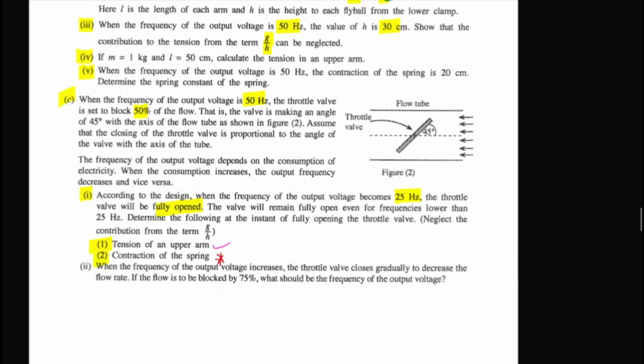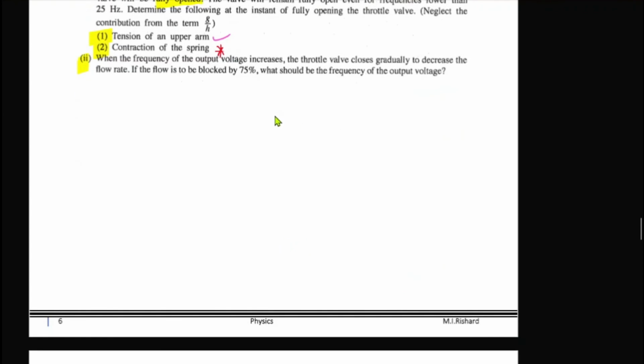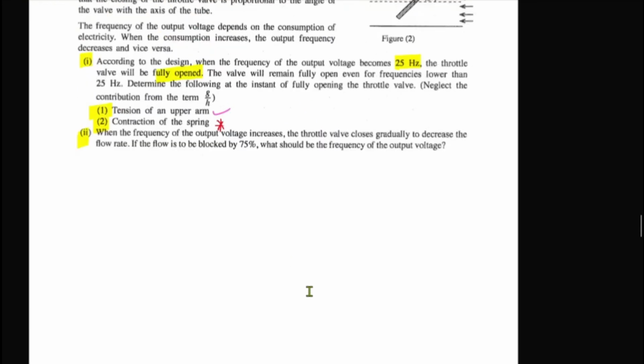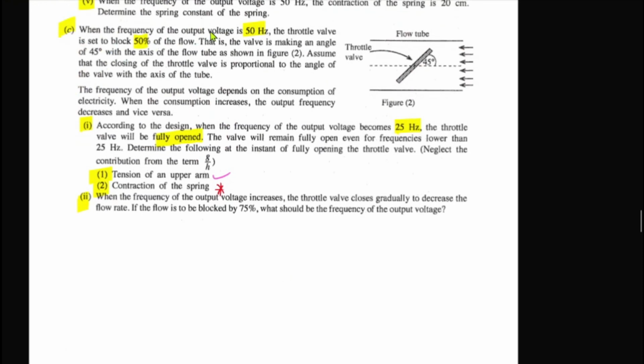Okay. Let us go for the final question of the C part. When the frequency of the output increases, the throttle valve closes gradually to decrease the flow rate. If the flow rate is blocked by 75%, what should be the frequency of the voltage? Now they are saying when the frequency of the output voltage is 50, 50% of the flow is blocked. So you know that